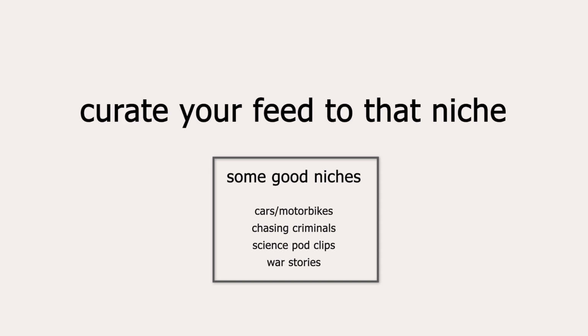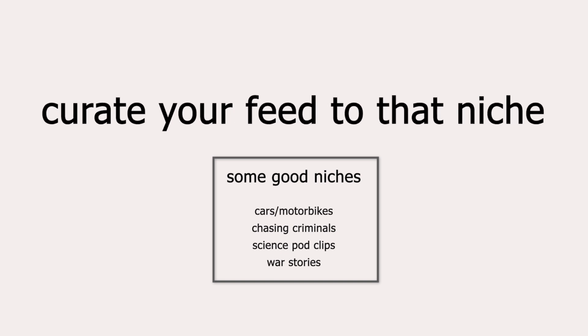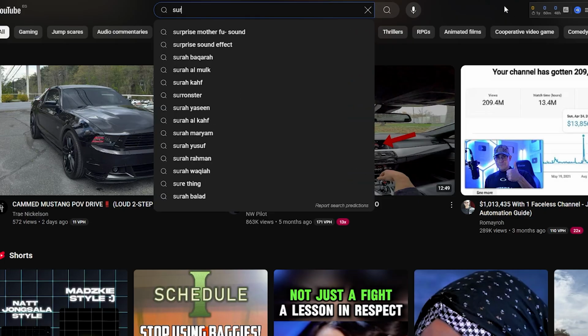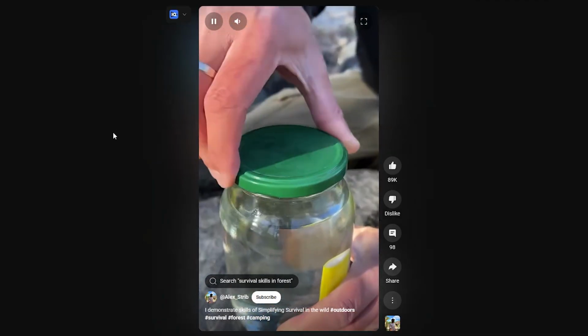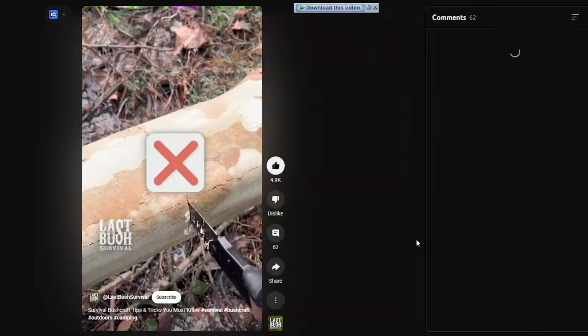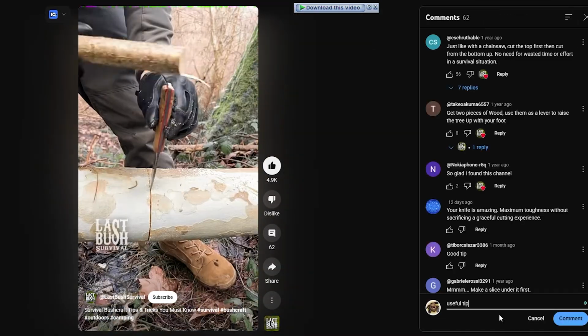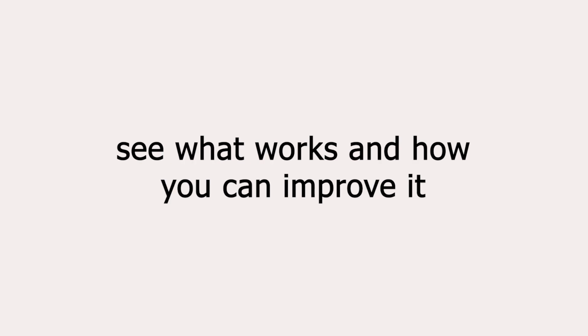Once you've done that, curate your Shorts feed to that exact content by engaging with it. Find successful channels that upload that content by typing in the keywords into the search bar. Engage with the content, liking, subscribing, commenting. The algorithm will begin to push more of that content to you. Then you can generate a list of creators in that niche and see what they do and how you can add your own compelling spin to the content and make it substantially better.